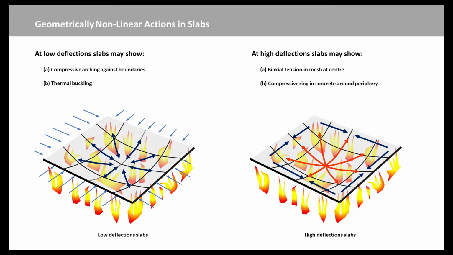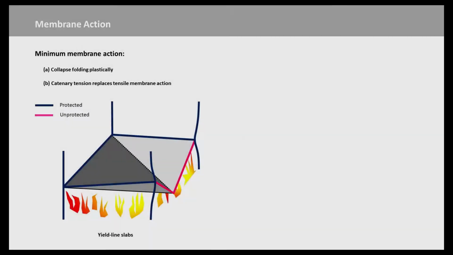The whole thing works a bit like a bicycle wheel: tension spokes, compression rim, and it is all self-equilibrating. All you have to do, if you can achieve this tensile membrane action, is provide the vertical support around the outside. This is an intermediate approach that I am going to deal with now.